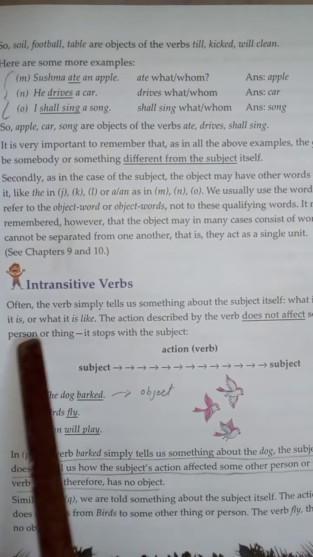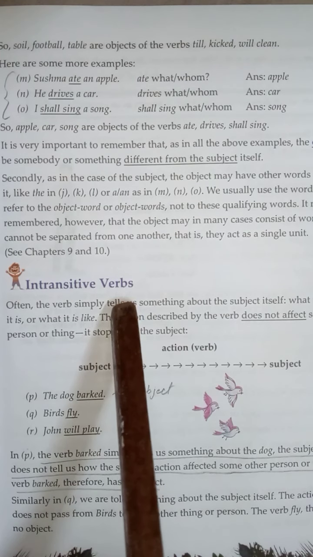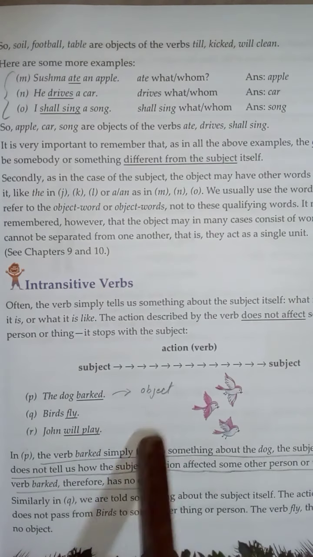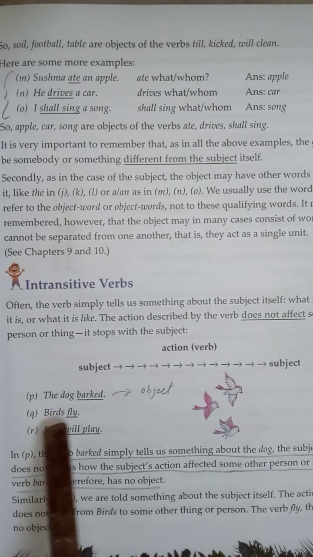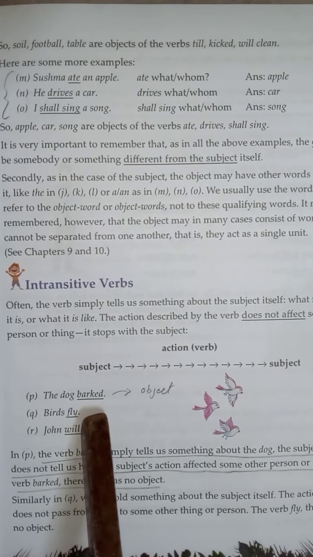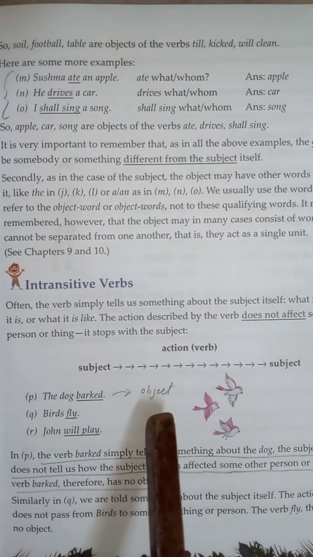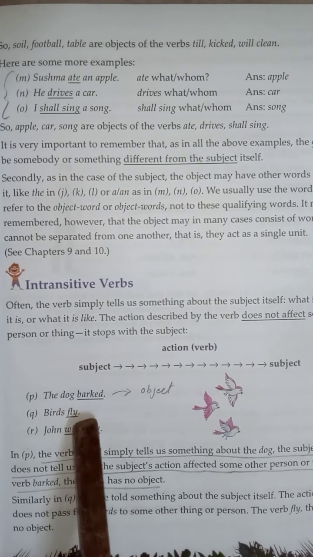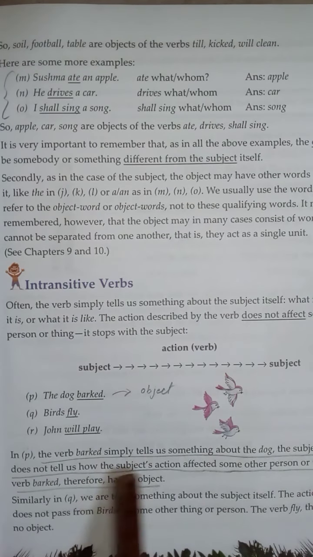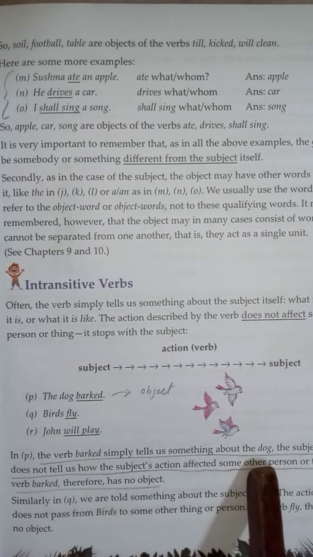Now here you can see intransitive verb. So what about the intransitive verb? By the example, try to understand. The dog barked. So dog barked. This is not doing any action on a direct object. Dog barked. It only barked, to whom you don't know. The verb barked simply tells us something about the dog only.